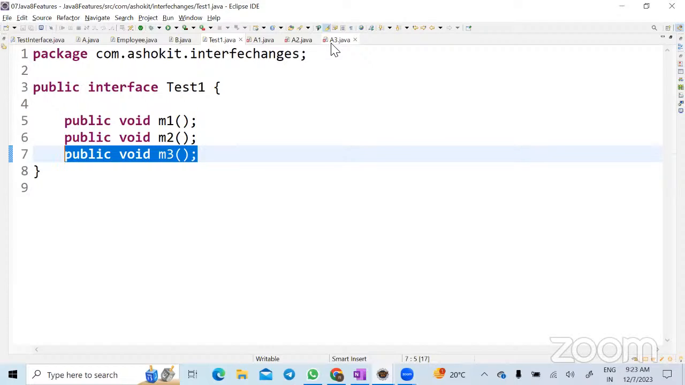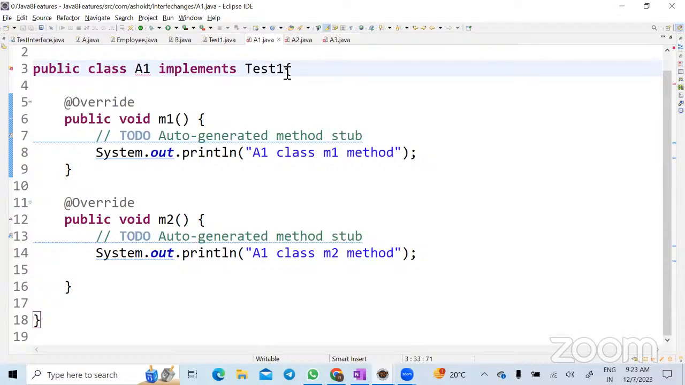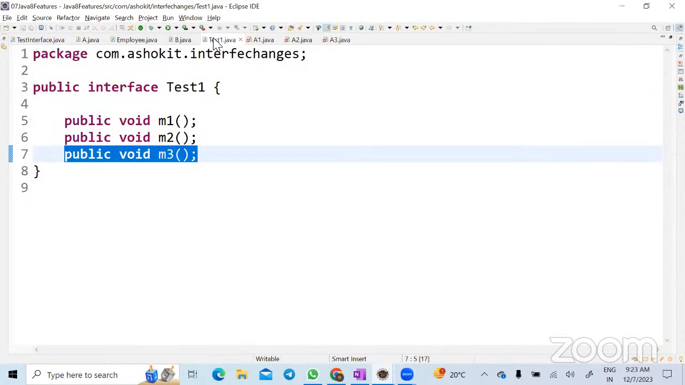Generally, you create one more interface and keep this M3 method in that other interface, and then in the A1 class you implement Test2 also, correct? That is the way you did it earlier. But instead of writing this M3 as an abstract method, from Java 8 onwards, can I write a default method? Yes. So just write it with the access as default.